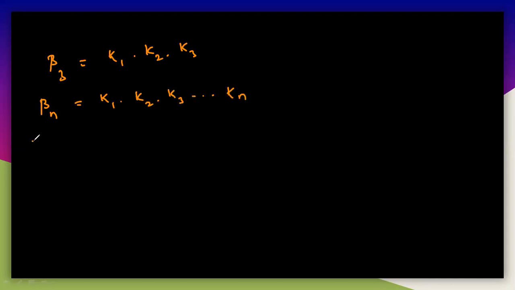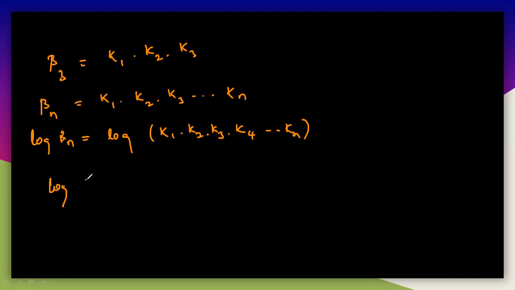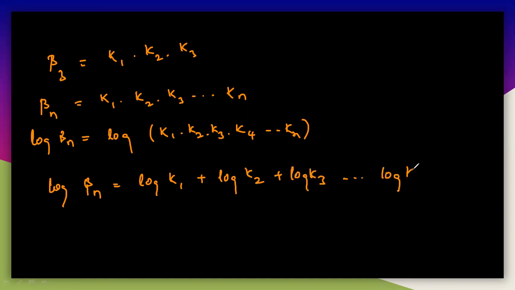If you write the log values for this, log beta n, that is log K1 into K2 into K3, and so on. And you can write this as log beta n is equal to log K1 plus log K2 plus log K3, and finally you will get log Kn.